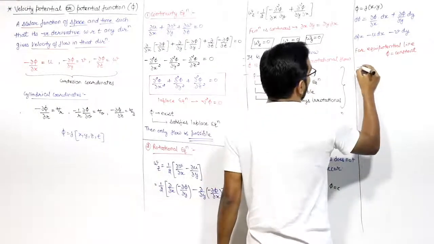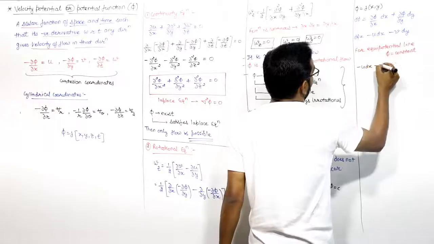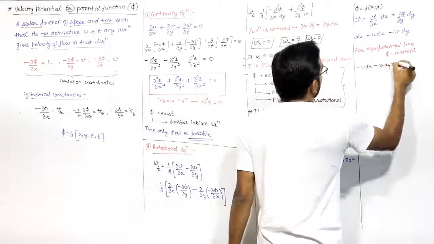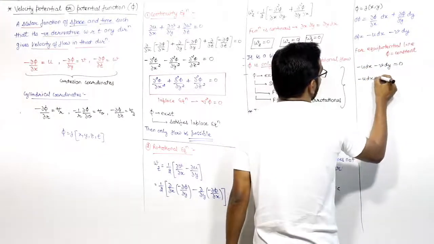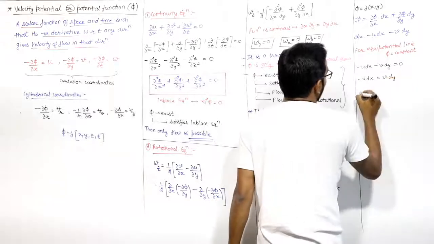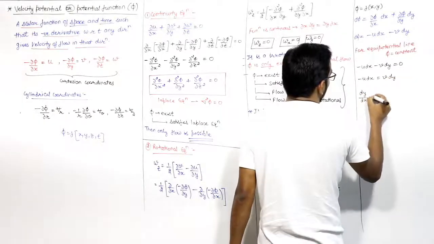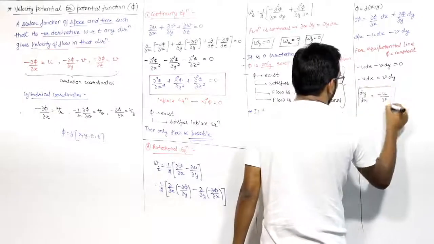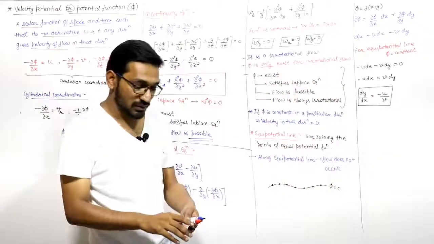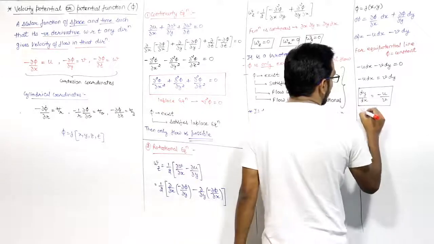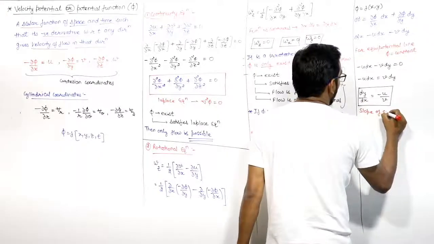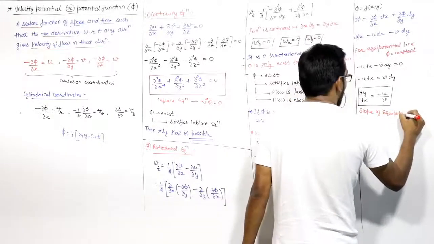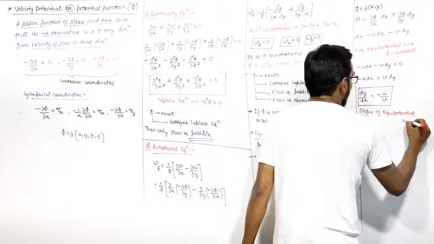That means minus u dx minus nu dy will be equal to 0. Minus u dx will be equal to nu dy, and dy by dx will be equal to minus of u upon nu. So this is the slope of the equipotential line. You have to remember this.